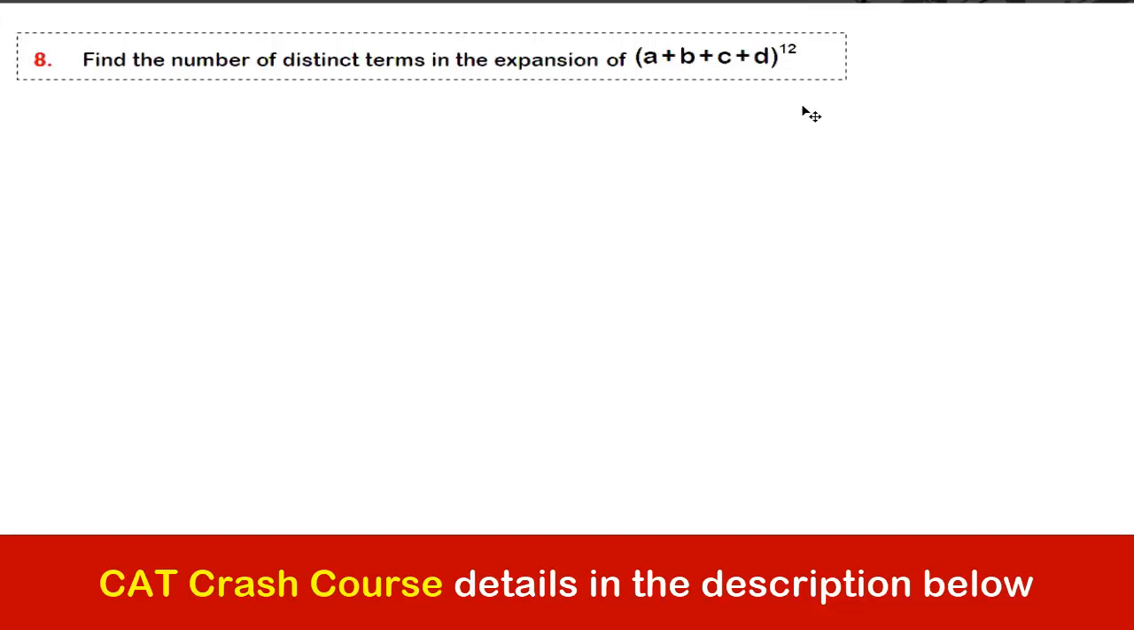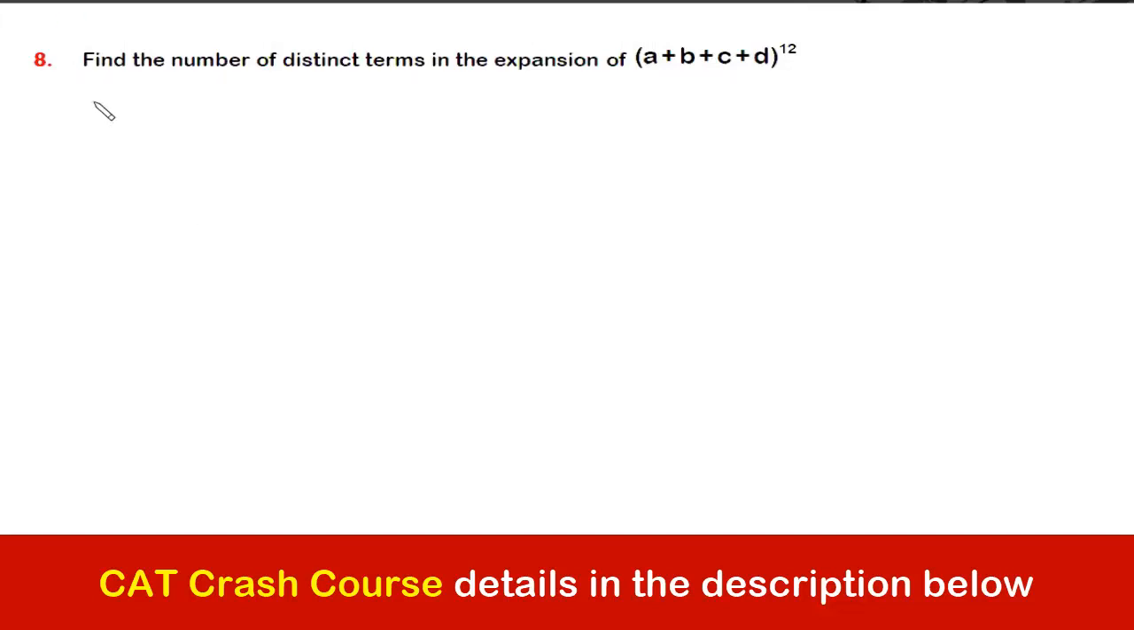Okay. Yes, the answer would be 12. The value of N here will be 12. The value of R is 4. So it will be 12 plus 4 minus 1, C, 4 minus 1, which comes out to be 15, C3. This is the straight away answer. Okay. Now let us understand why we are applying this formula.